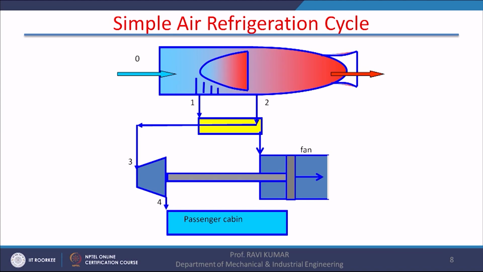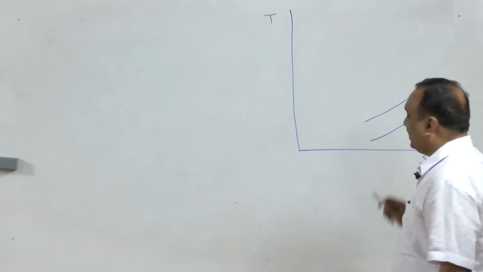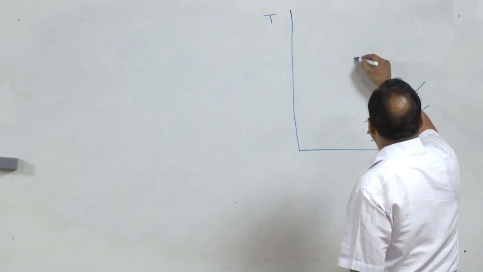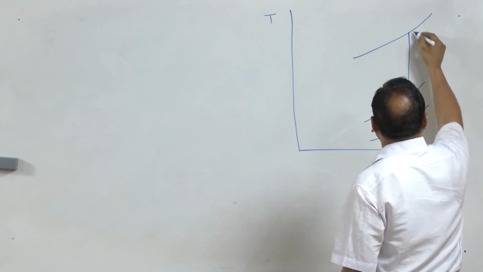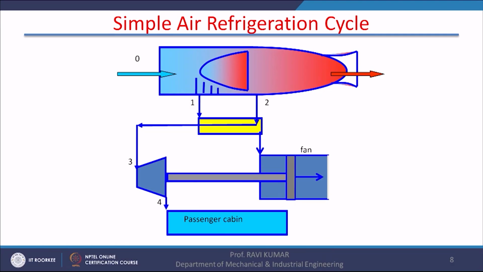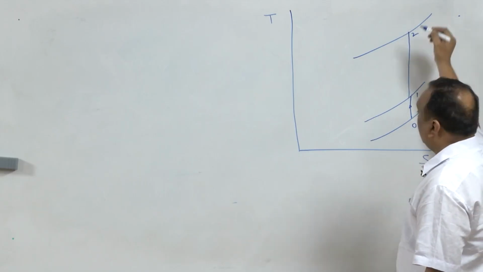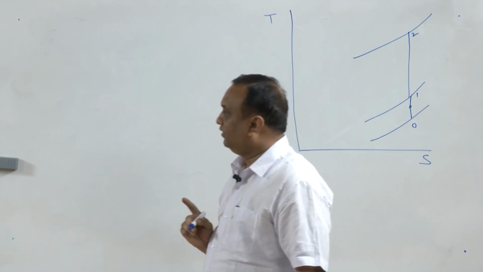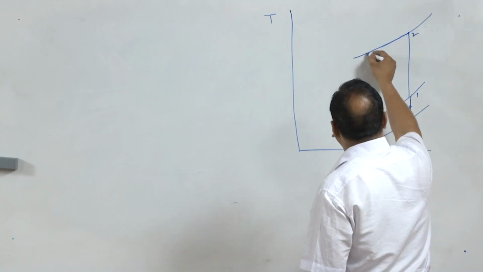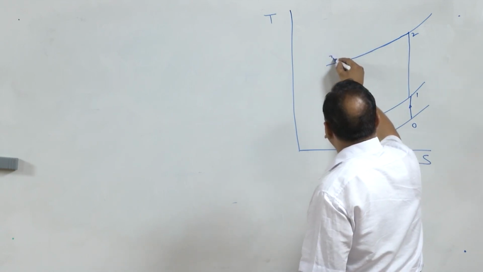Now, we are using here the same compressor as is used for the gas turbine of the aircraft. Out of this compressor at state 1, the stagnated air is attained. This stagnated air is compressed in the compressor and we get state 2 as shown in the figure. At state 2, the air is at very high temperature and high pressure as well. Now, this air is cooled with the air available at state 1, and cooling of air takes place, and that is process 2 to 3.